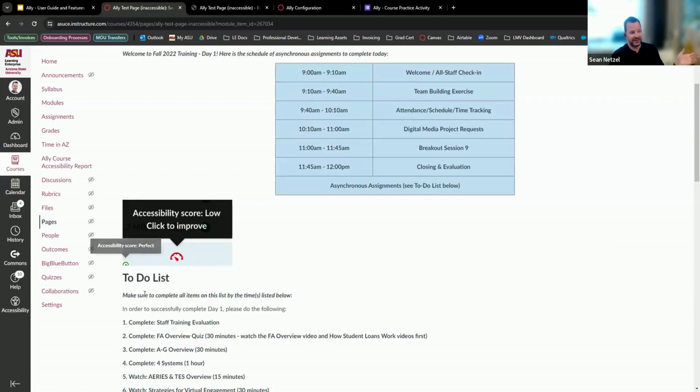So images are really the easiest assets you can fix. When you do that, you can fix it all right there. You don't have to go into the files. You don't have to do anything like that. This will instantly remediate it and fix it for you right there in the course. So these are the easiest ones.